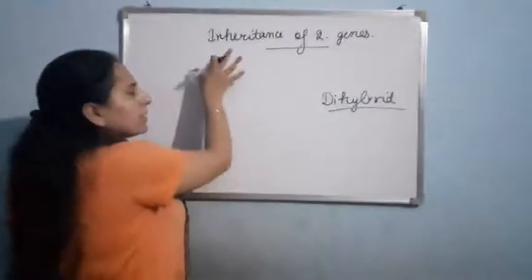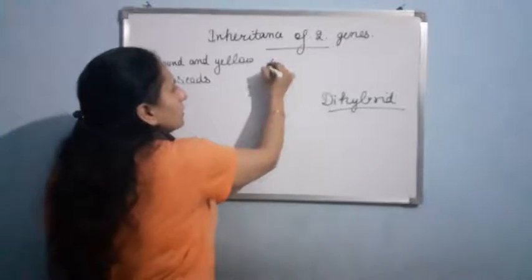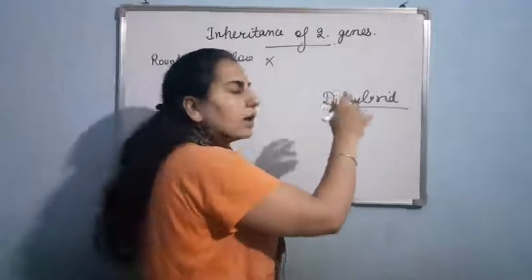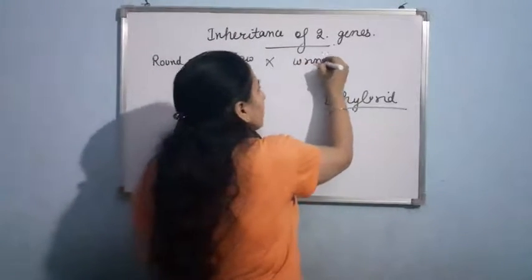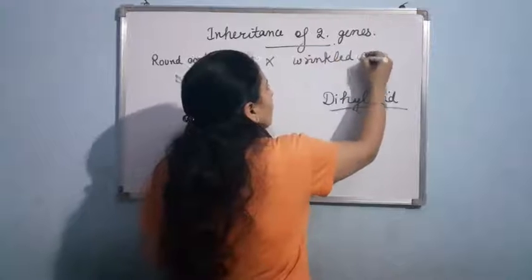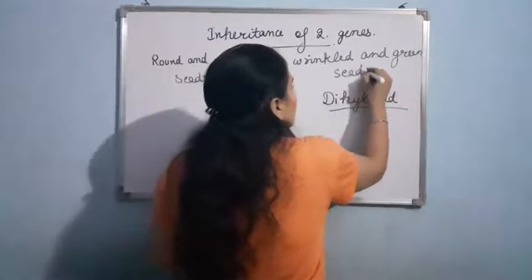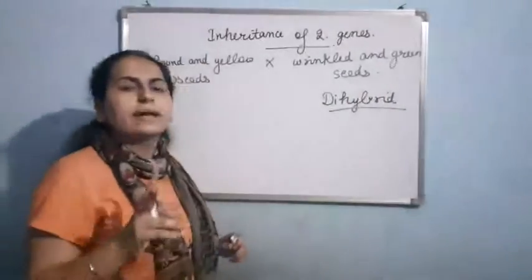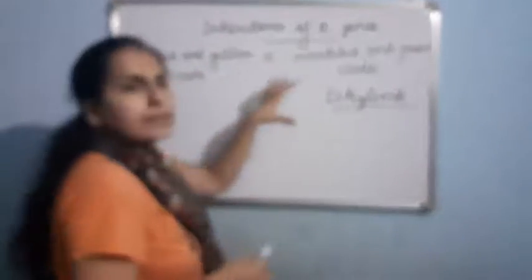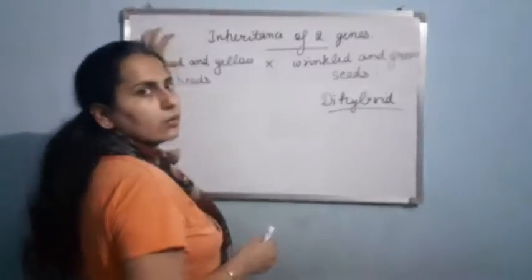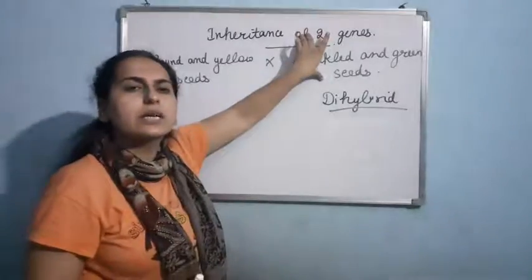Suppose I take a pea plant having round and yellow seeds, and this pea plant is crossed with a plant having wrinkled and green seeds. Clear? So now as you can see, two characters are being considered here. Round shaped seeds and wrinkled shaped seeds.